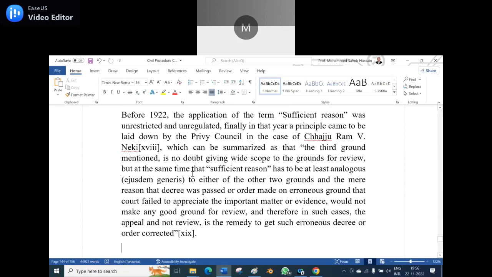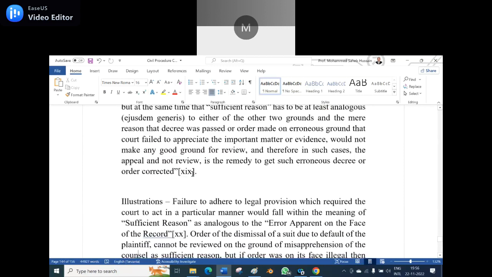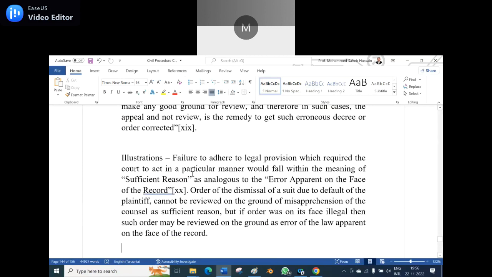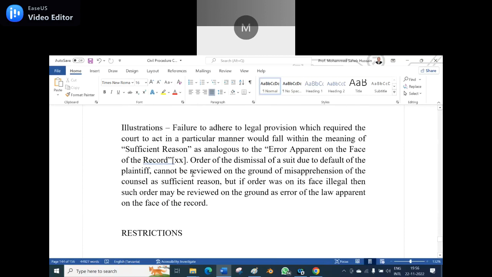corrected. Suppose the new facts are not found over there and the erroneous decree is there, at that instance it is not a review, but we can go for the appeal. We can go for the appeal but not review because there is no ground of facts.